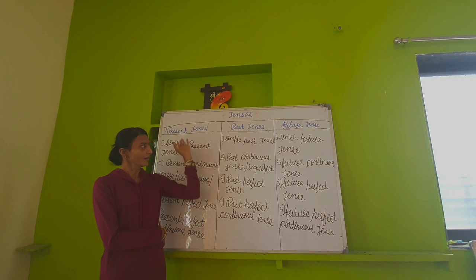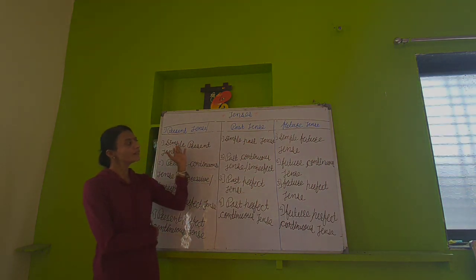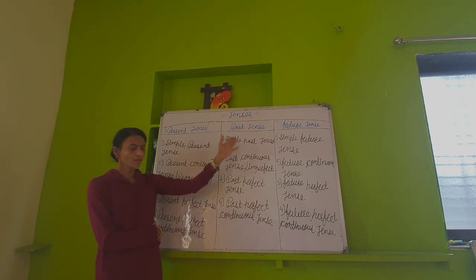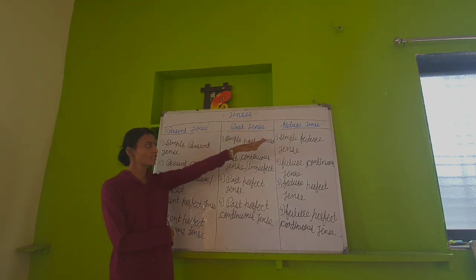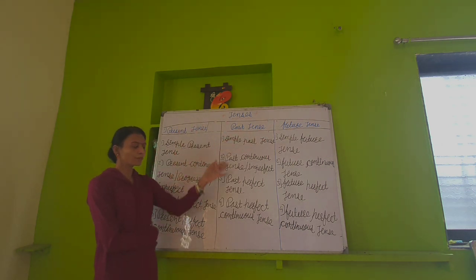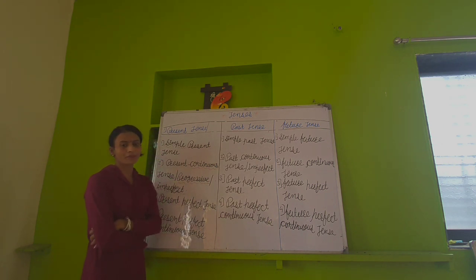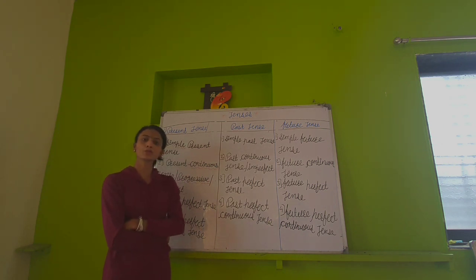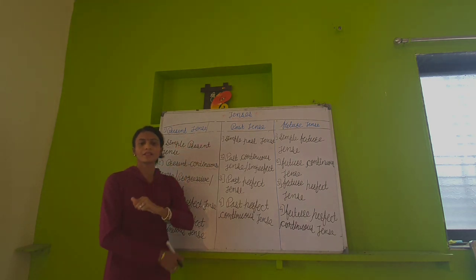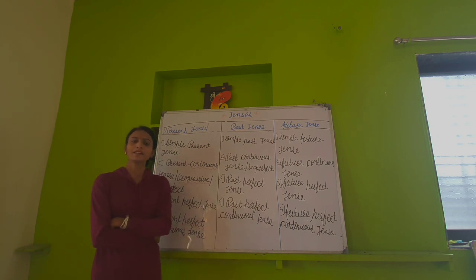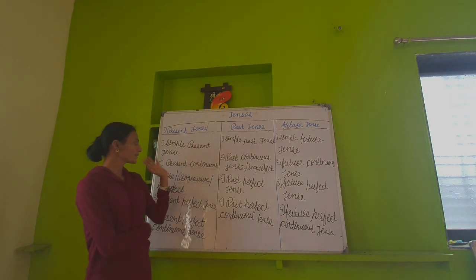In the same way, we have seen the three main tenses and every tense has four subtypes. Now we will see the definition of present tense, past tense and future tense and the definition of all subtypes of the tenses. First is present tense, which means to show the present time. And first is simple present tense. To express habitual action and daily routine, to tell about universal truth, and it tells about the daily routine of our life in simple present tense.